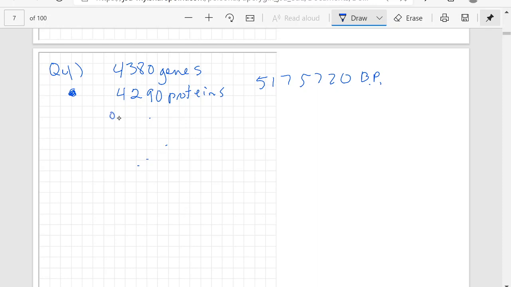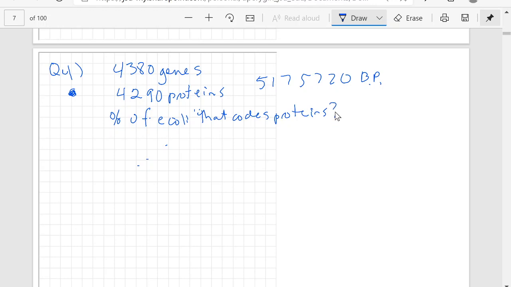It says the percent of E. coli that codes proteins. So how do we work that?